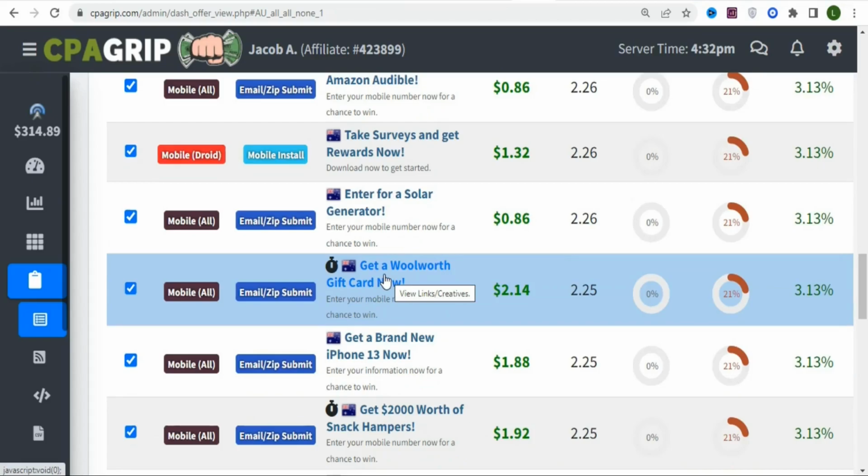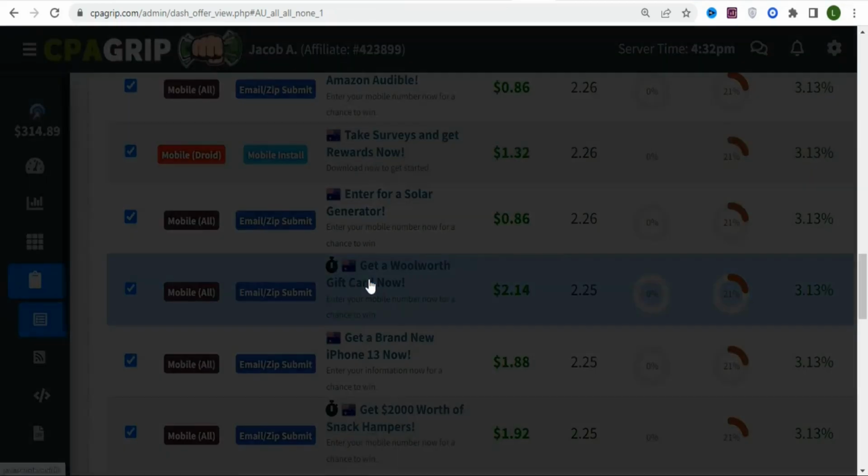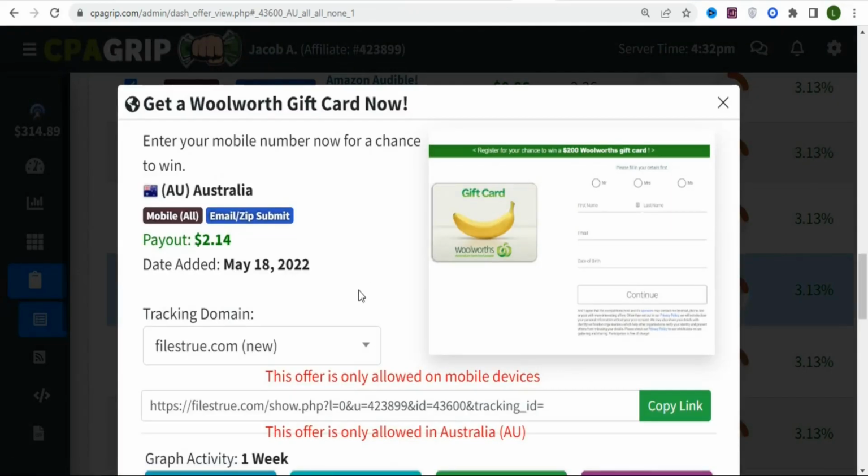Now if you want to promote the offer, what you have to do is just click on the name of the offer. Once you click on it, you can now get access to your affiliate link, and you can get some more details about the product. So as you can see right here, this is your affiliate link. You can see that it's only allowed in Australia, and only on mobile devices. So that is the limitation. When you come here, your audience have to enter their mobile numbers before you can earn $2.14.